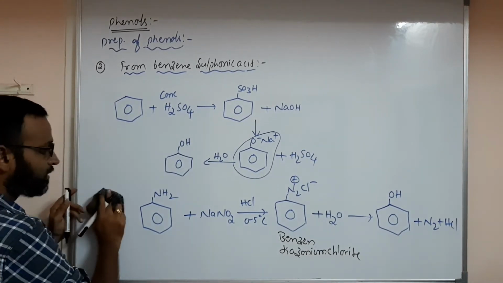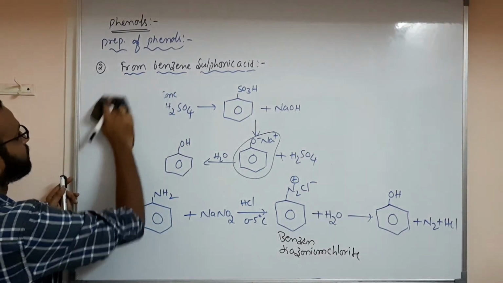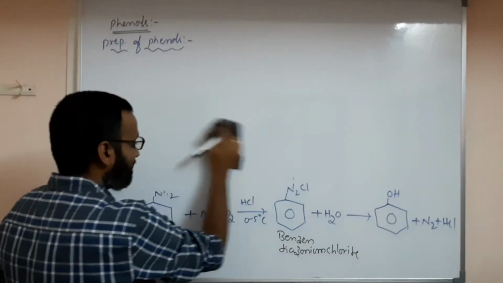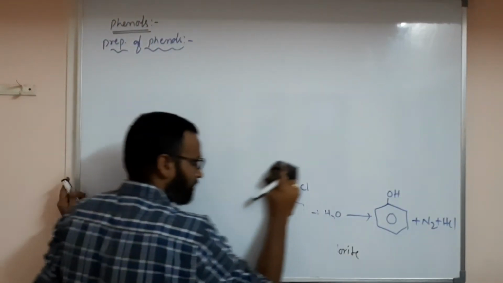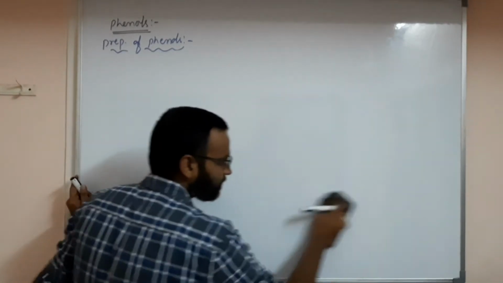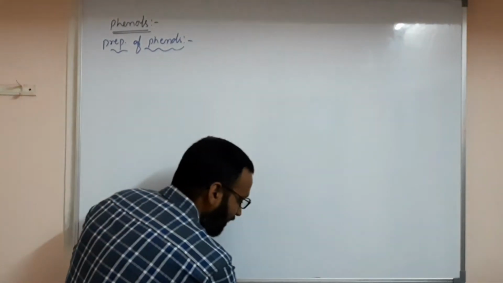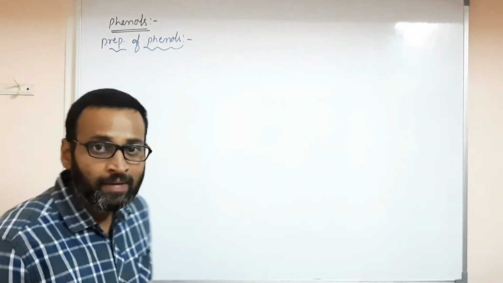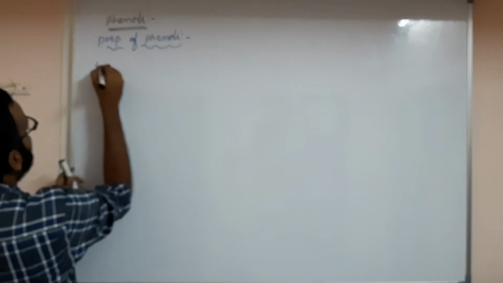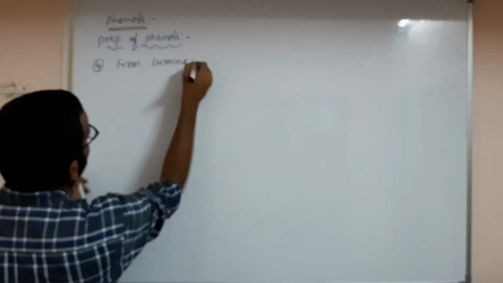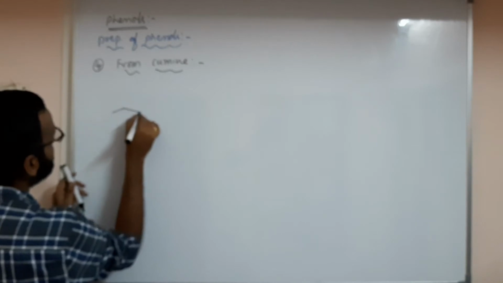Okay, next, from cumene. What is it? Cumene means isopropyl benzene. Otherwise, 2-phenyl propane. What is cumene? 2-phenyl propane. Otherwise, you have simply isopropyl benzene. So, next, the fourth one is from cumene.